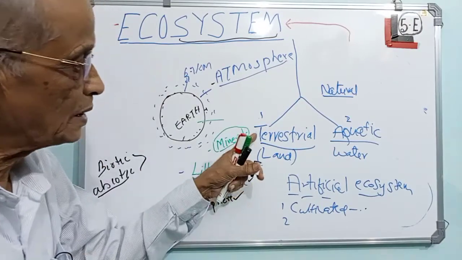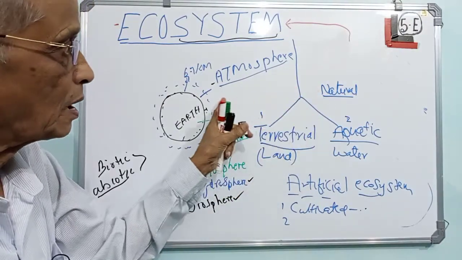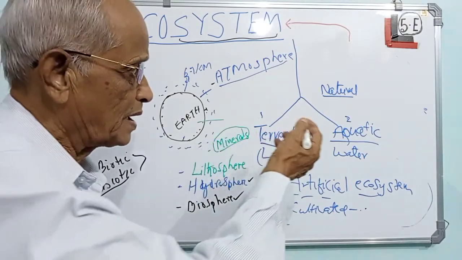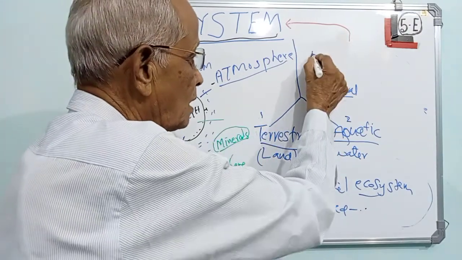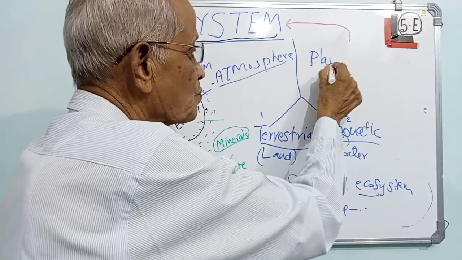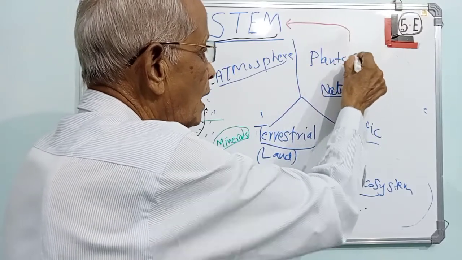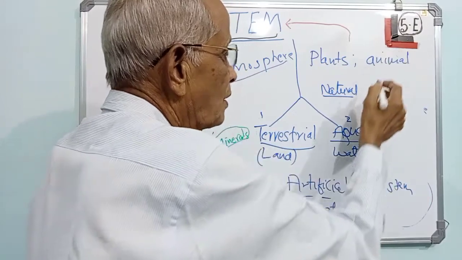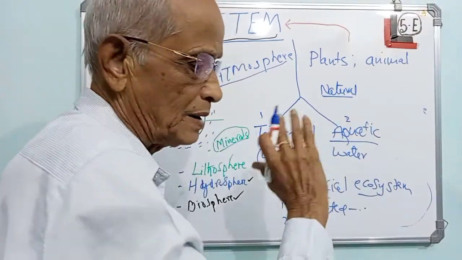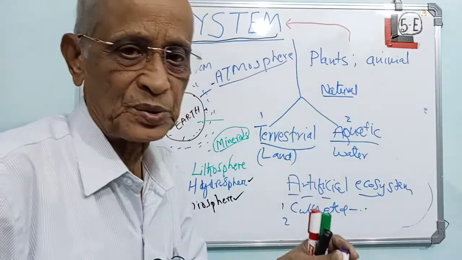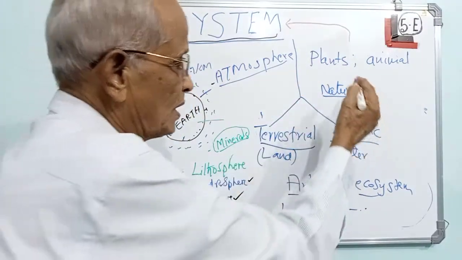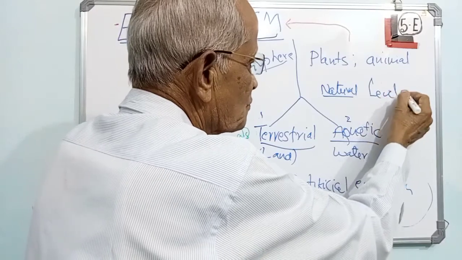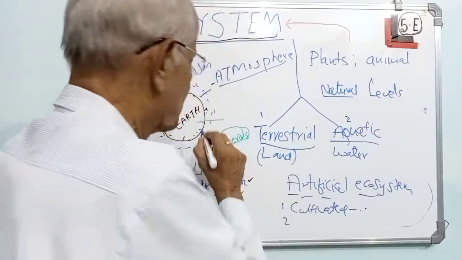When you look at the natural ecosystem, we find the organisms like plants, animals. These occupy different places, different levels. They occupy different levels in the biosphere.